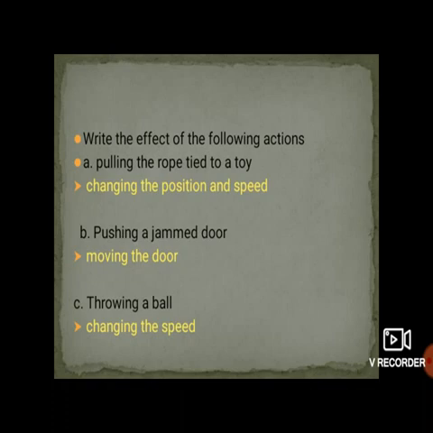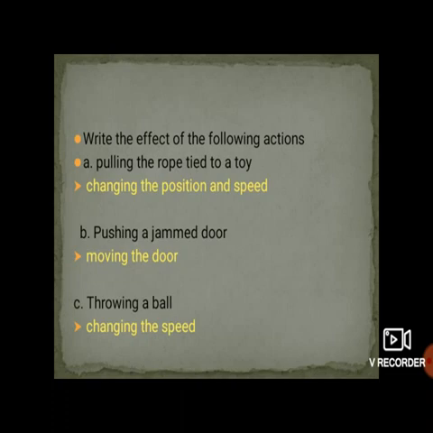In this case there is a change in the position of the toy and its speed. If you tie a rope to that toy and just pull that toy towards you, what will happen? It will change the position of that toy. That means that toy will come towards you and the speed of that toy also changes. What is the second condition over here? Pushing a jammed door. Suppose there is a jammed door and you have to push that door.